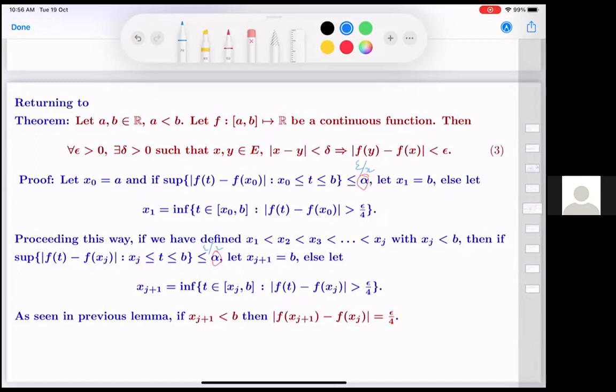As in the previous lemma, if x(j+1) is less than b, then |f(x(j+1)) minus f(xj)| is equal to epsilon by 4. So in that framework, as soon as you have picked a point xj, we look at xj plus and minus epsilon by 4. So maybe for consistency I will make these things epsilon by 4.